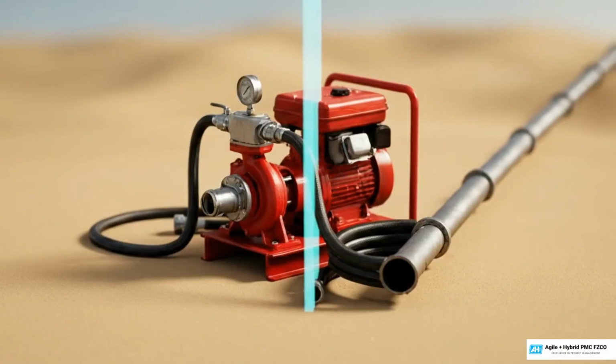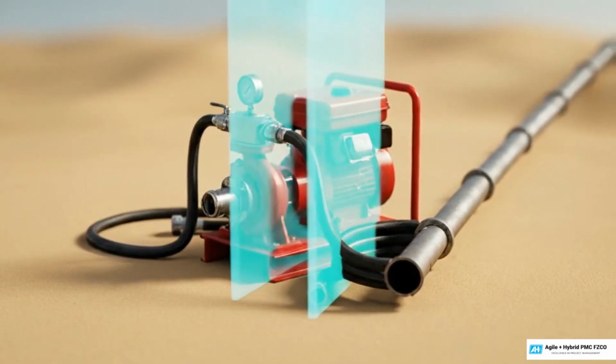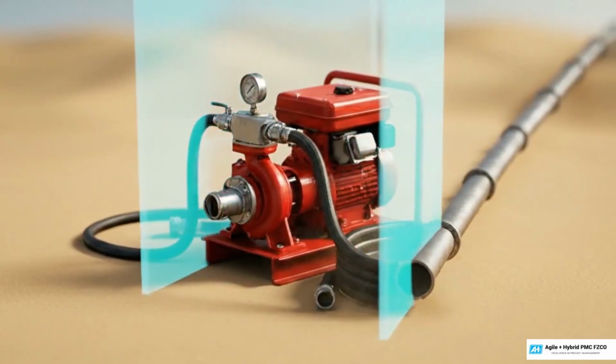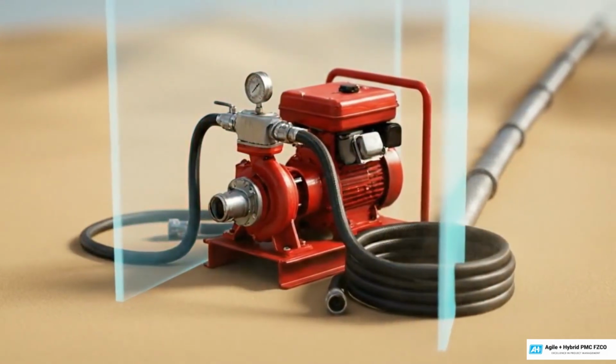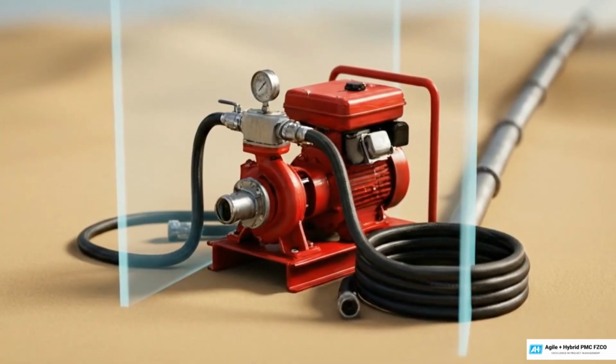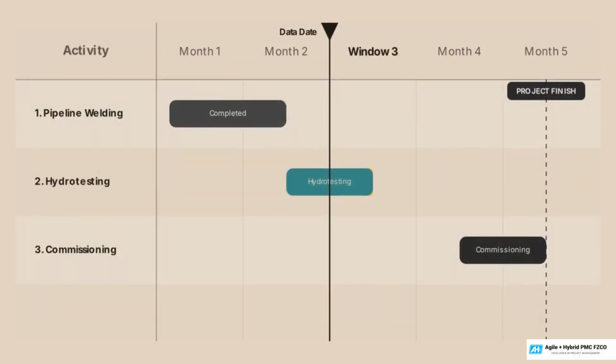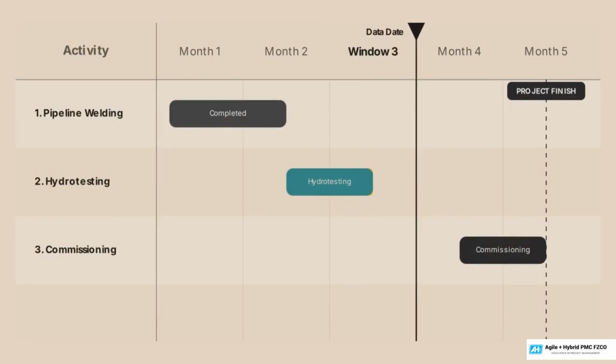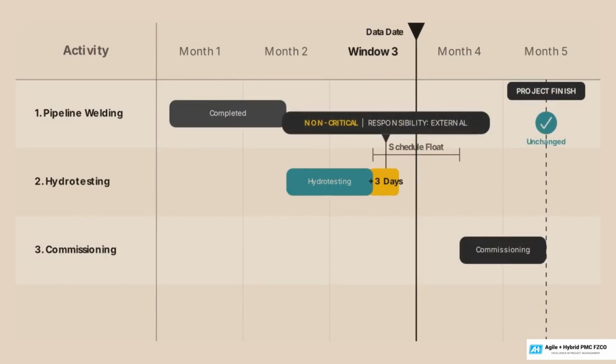During the final phase, industrial pumps sit dormant beside the completed steel pipeline. Hydro testing cannot begin without local water extraction permits. Moving to Window 3, comparing hydro testing against the previous snapshot reveals a 3-day permit delay. However, because hydro testing had sufficient schedule float, this external delay absorbed the 3 days without shifting the ultimate finish date. It is categorized as non-critical.